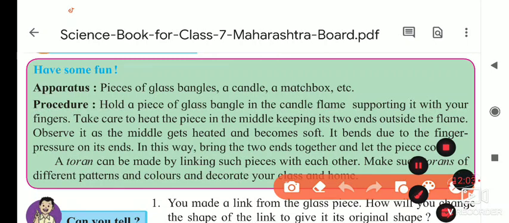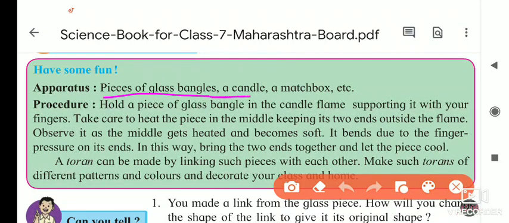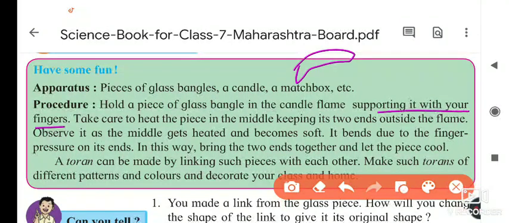For the apparatus, we have to take a piece of a glass bangle, a candle, and a matchbox. Then hold a piece of glass bangle over a candle flame, supporting it with your fingers. When you hold the piece of glass bangle over the heat, take care to heat the piece in the middle. Here we provide the heat at this place. After some time the part of the bangle melts, and we can make a small ring from this piece of bangle.